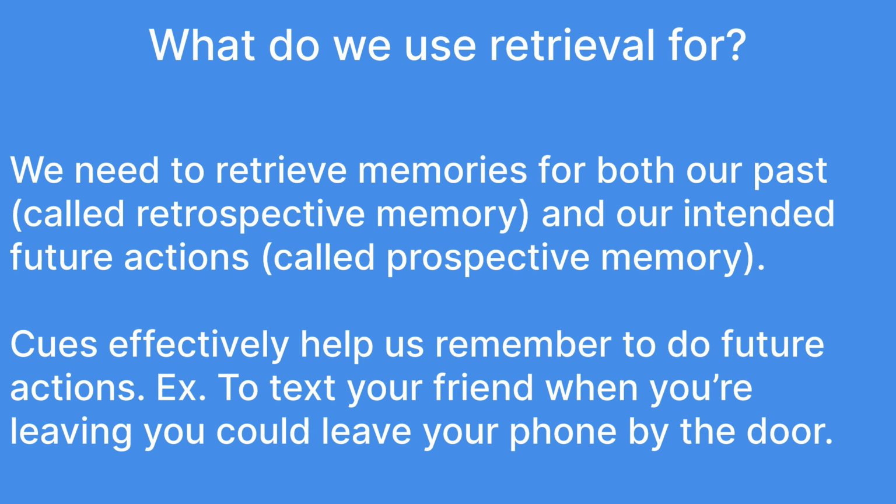We need to retrieve memories for both our past, called retrospective memory, and our intended future actions, called prospective memory. Cues effectively help us remember to do future actions. Example: to text your friend when you're leaving, you could leave your phone by the door.